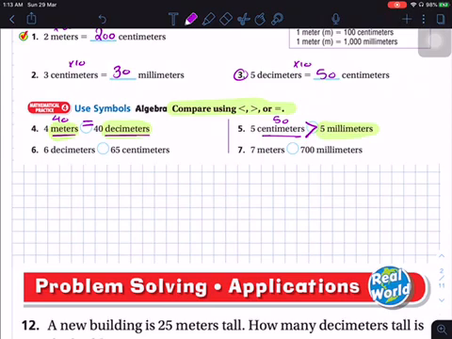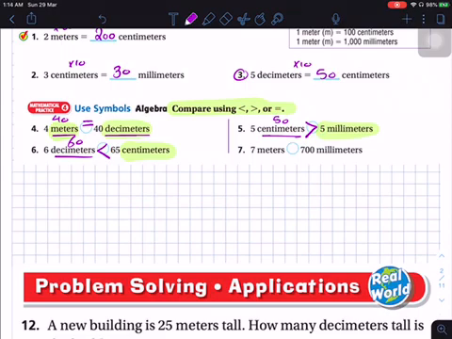Third one, question 6. First one is 6 decimeters, and the second one is 65 centimeters. The smallest one is centimeters, so keep it as it is, and the greater one is decimeters, so multiply by 10, it will be 60. So 60 centimeters is less than 65 centimeters.